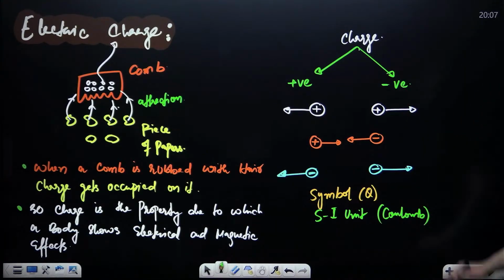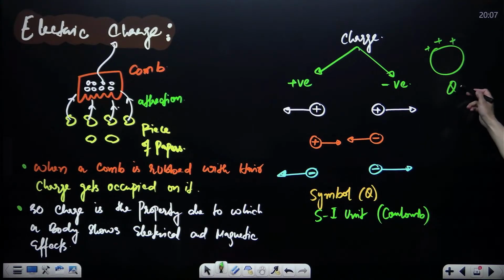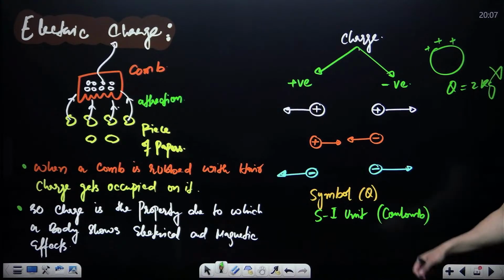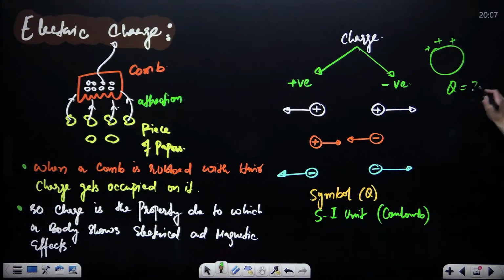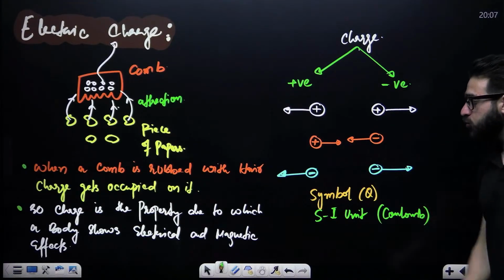Suppose this is a sphere, and we ask how much charge is present on the sphere. If you say Q is equal to 2 kg charge, is this correct or incorrect? It is incorrect. We say it is 2 coulomb charge, minus 3 coulomb charge, minus 8 coulomb charge, because the SI unit, we measure the charge in coulombs.